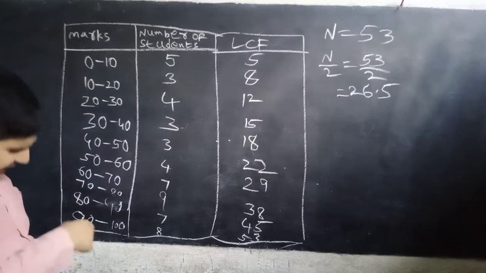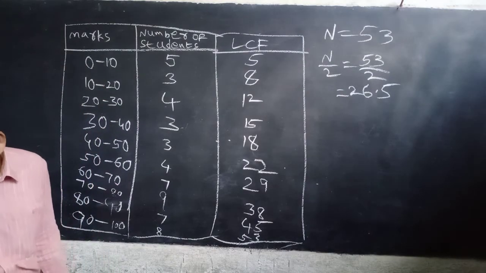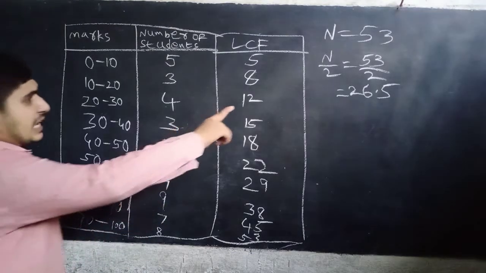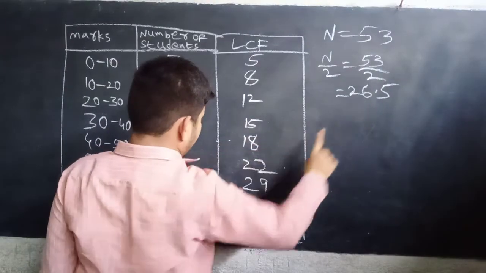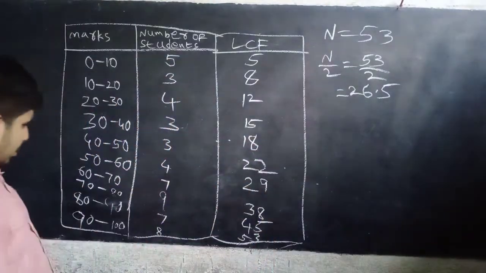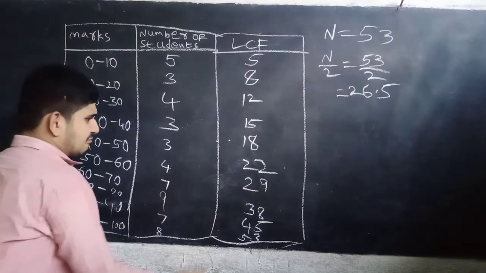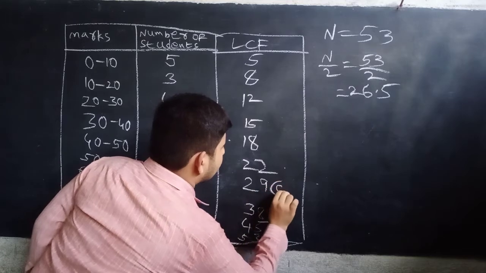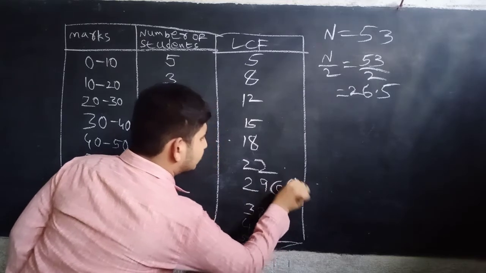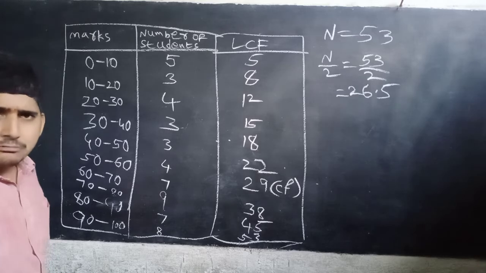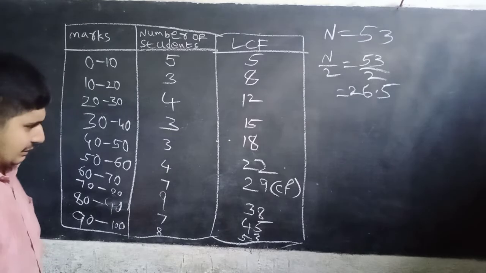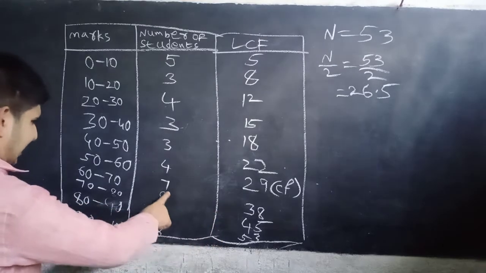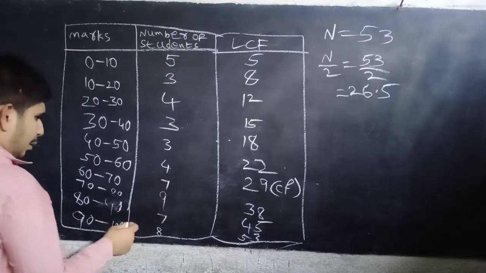Now see here, in the cumulative frequency, which is near to the 26.5 value? 29. So 29 will be the CF value.